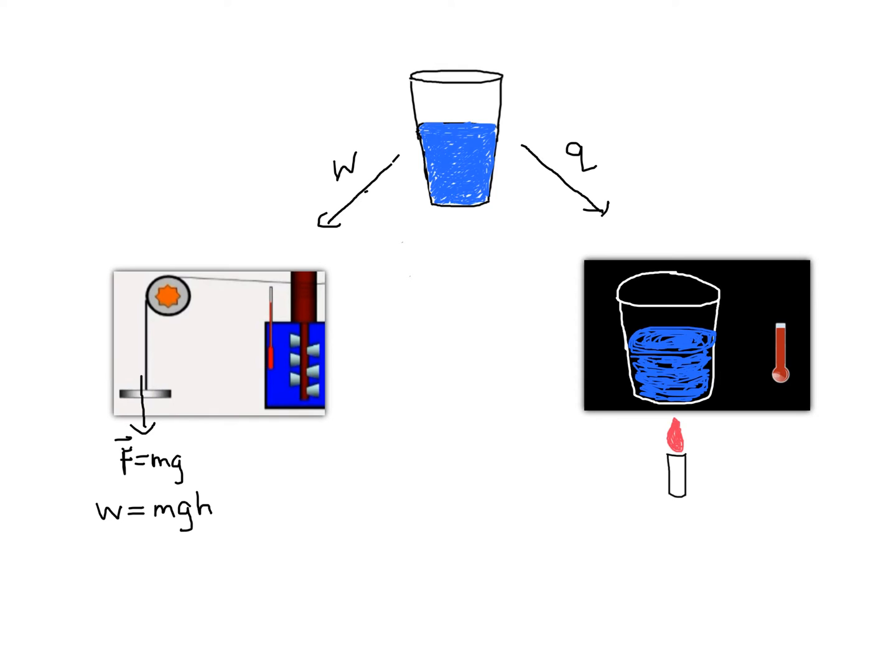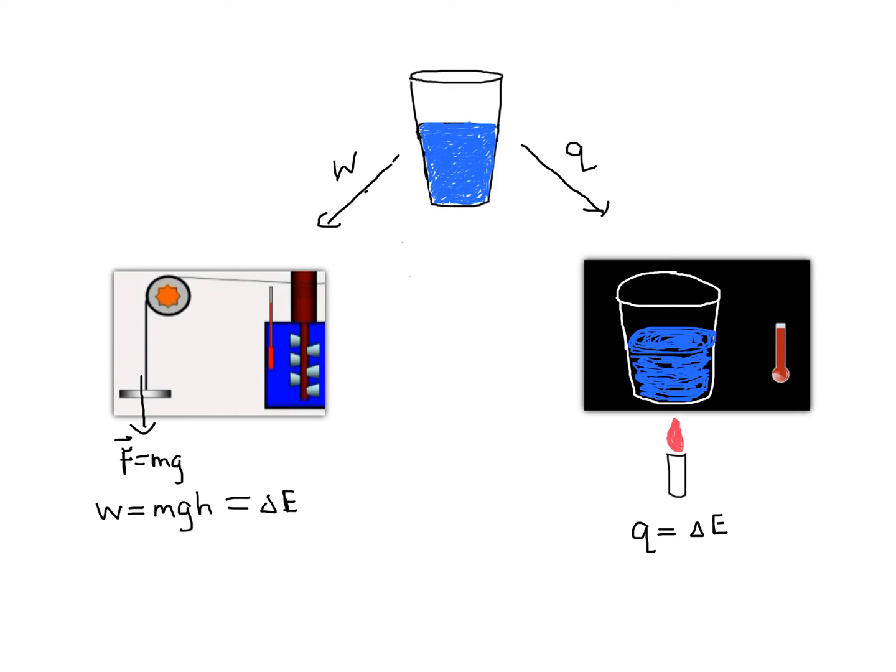The energy transferred to the water as work tells me the total change in internal energy for that system. Likewise, the energy added to the water as heat gives me the change in internal energy of the water for this process. Both processes result in the same thing. The temperature of the water increases. So it doesn't matter how I add the energy to the system, to the water, the result is the same. The energy of the water has increased.